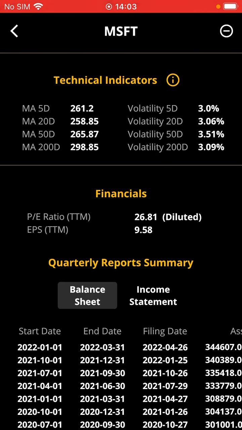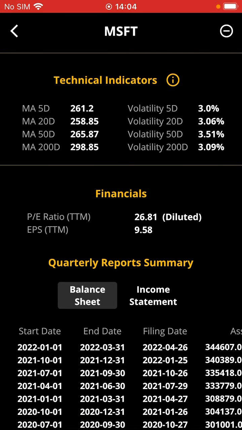So the volatility of the stock in the last 5 days is 3%. In the last 20 days, it is 3.06%. In the last 200 days, it is 3.09%. So for a stock like Microsoft, maybe these figures are slightly high, even if these numbers would be fairly low compared to many other stocks in the markets right now, because markets are quite volatile recently, as you probably also know.